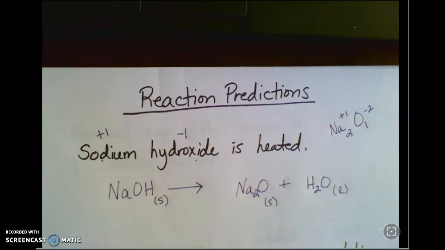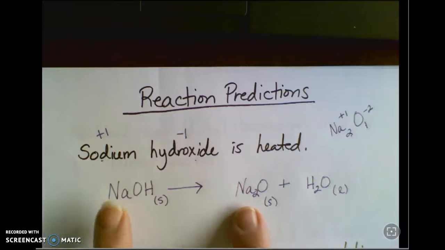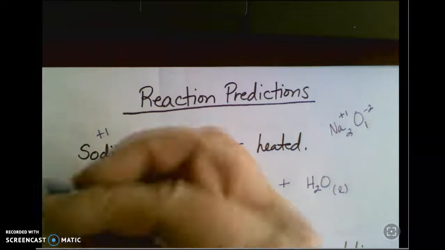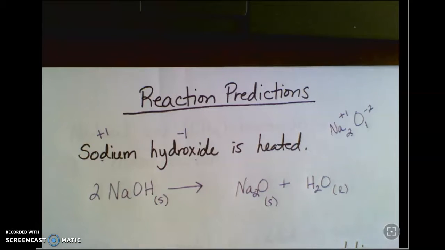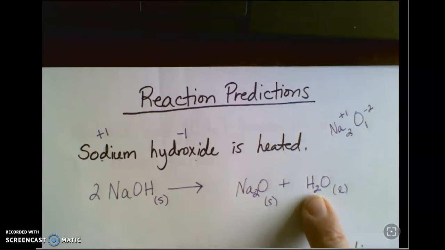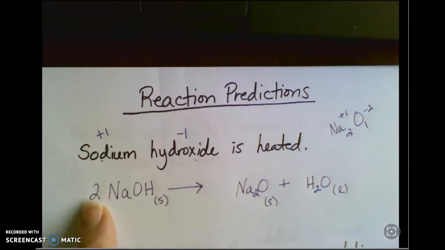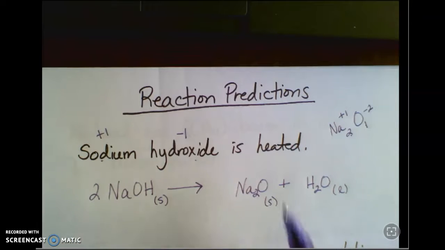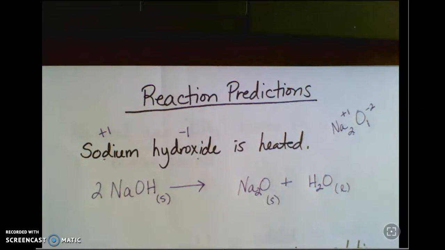And then the last thing I need to do is look at the balancing for this equation. So start with my metal. Sodium here, I have 1 on the reactants, 2 in the products. Looks like I need a 2 there. For hydrogen, with that 2, I've got 2 hydrogens in the reactants. I have 2 hydrogens in the products. And this 2 means I have 2 oxygens. I've got 1 and 1, so 2 oxygens for the products. So we're done with that one.